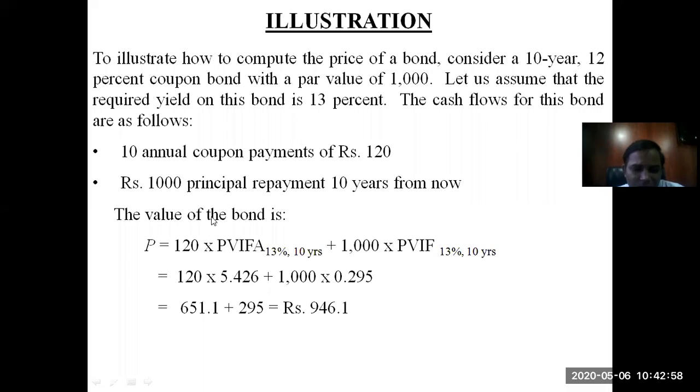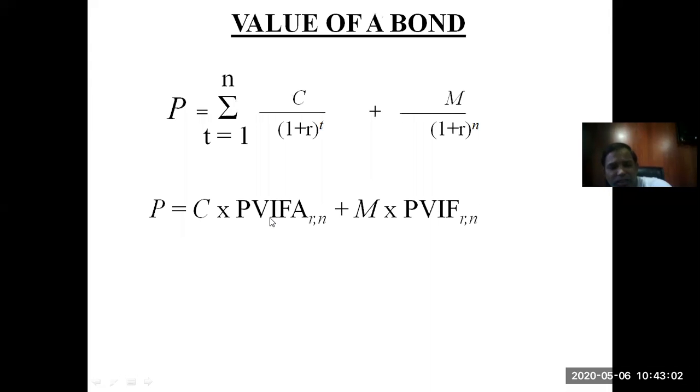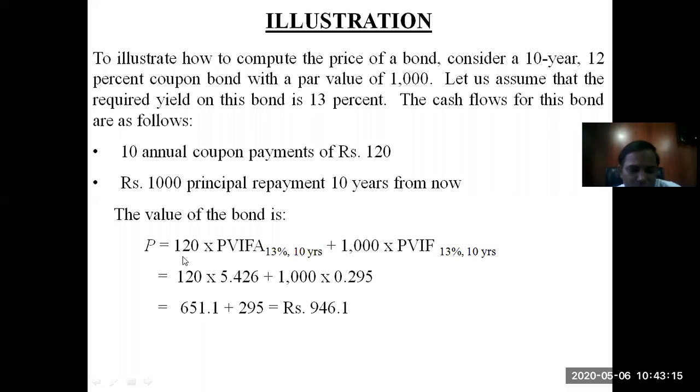And therefore, the value of the bond is, now you see the formula that we discussed here, C multiplied by PVIFA at a certain rate of interest for a certain number of periods, plus M into PVIF at a certain rate of interest and for a certain period. So 120 is the coupon, PVIFA calculated at 13% for 10 years, the factor value is 5.426. So 120 multiplied by 5.426.